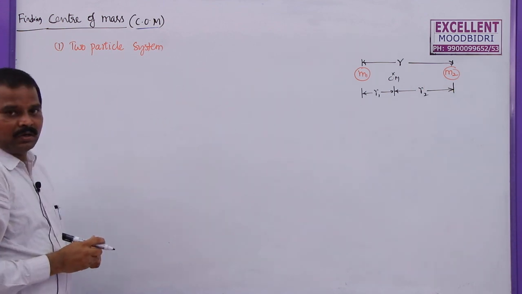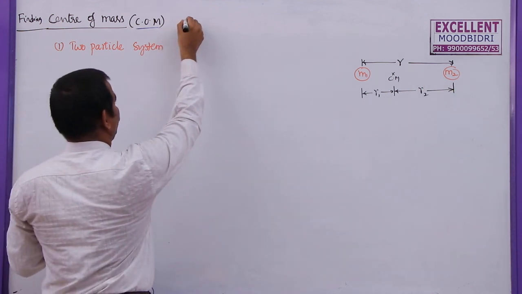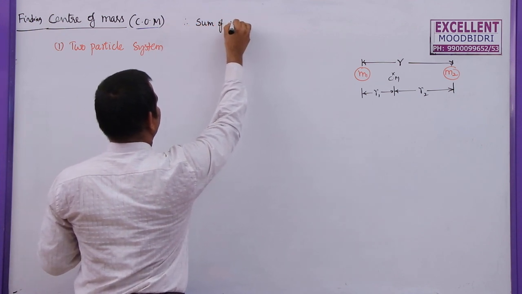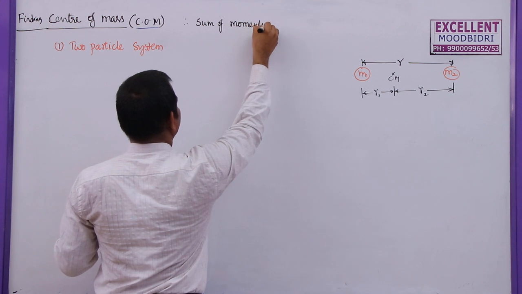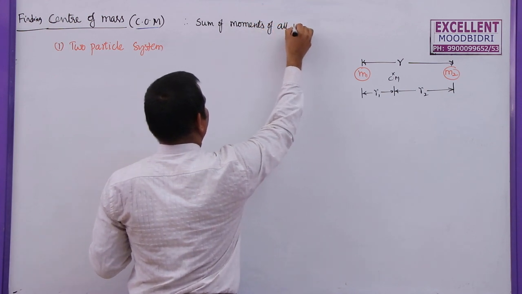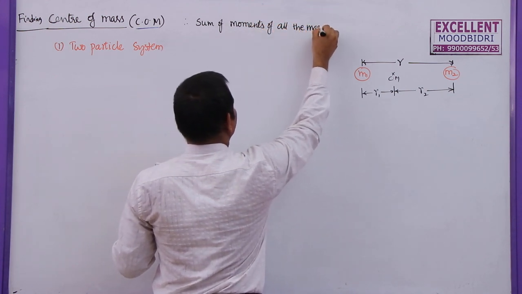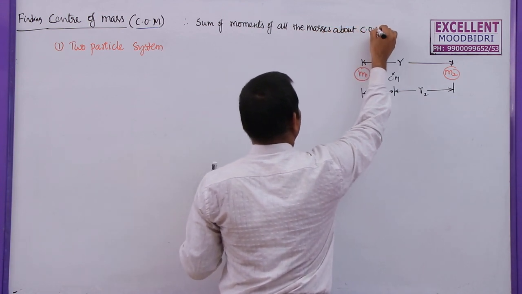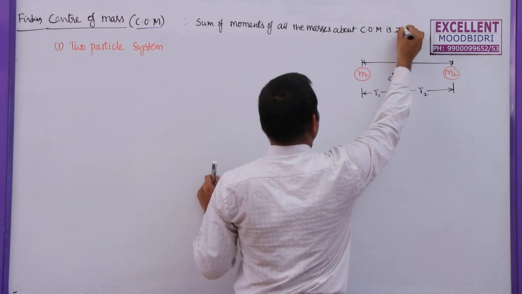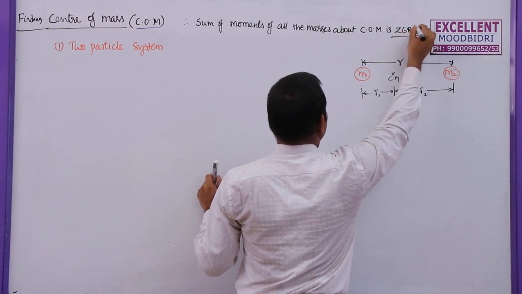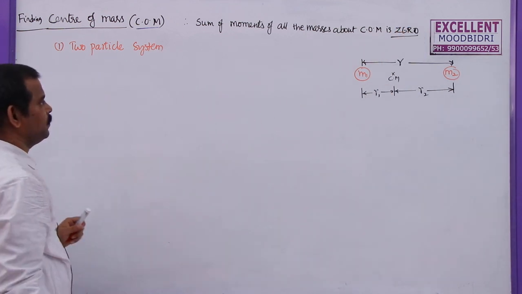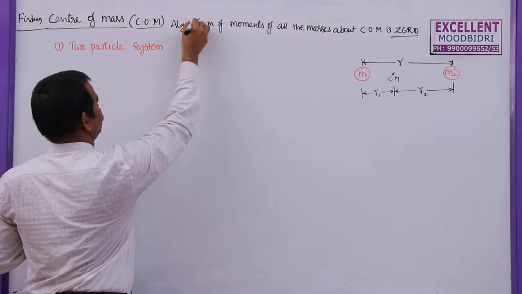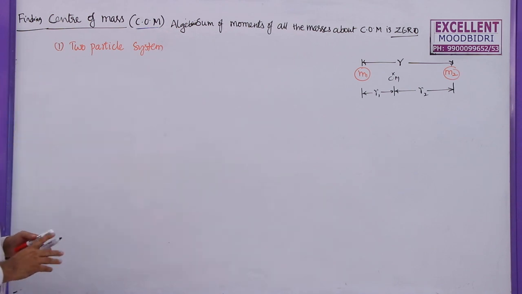Now we know that the sum of moments of all the masses about the center of mass is 0. So we are using this concept to find the center of mass in this case. Actually speaking, this is an algebraic sum. So what is this algebraic sum?